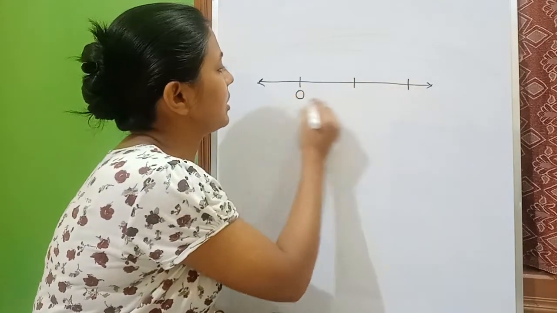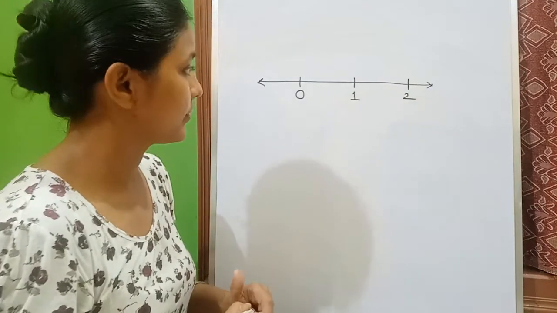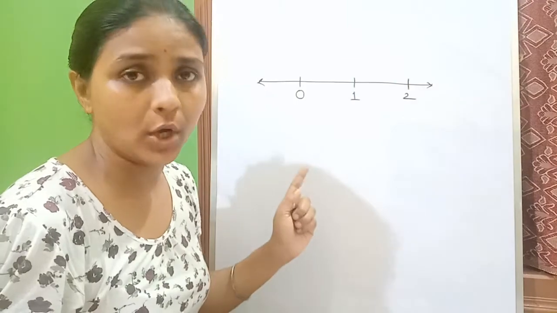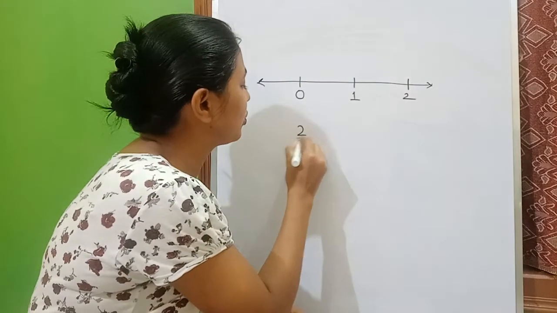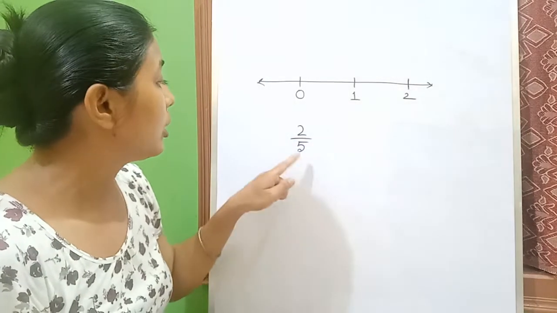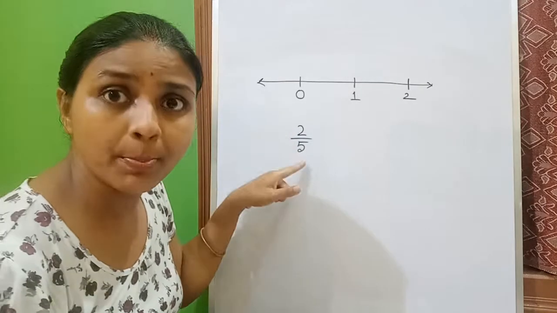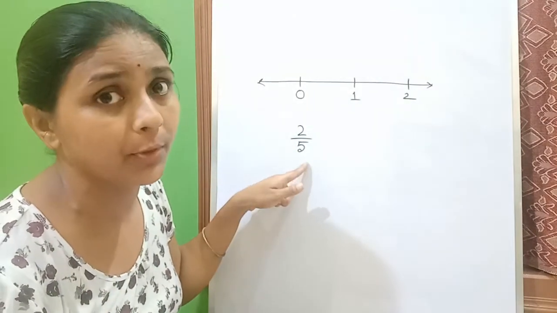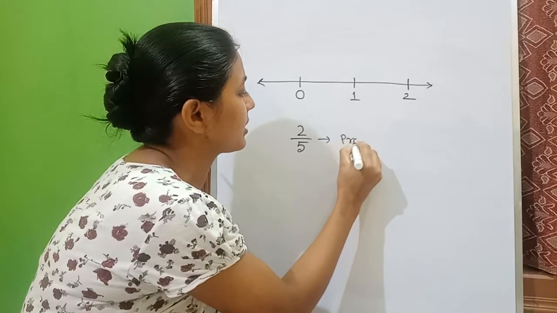Think about, this is 0, this is 1, this is 2. Suppose you have to plot 2 by 5. Look at this first. Is 2 by 5 a proper fraction or an improper fraction? This is a proper fraction.